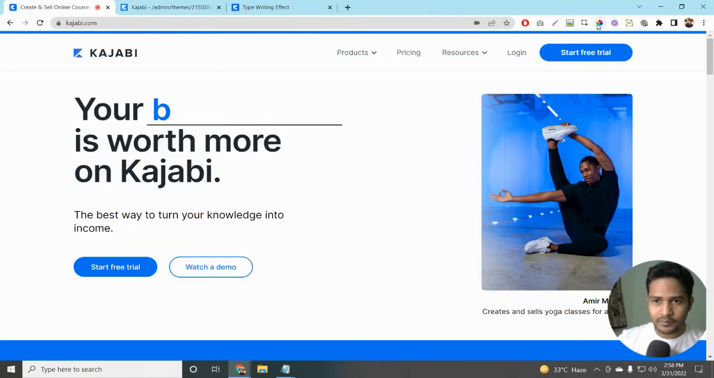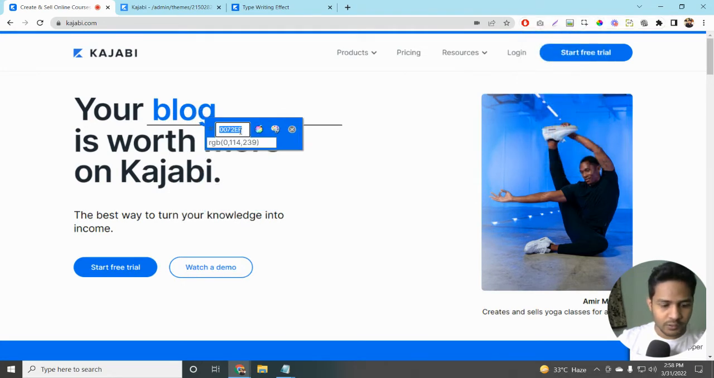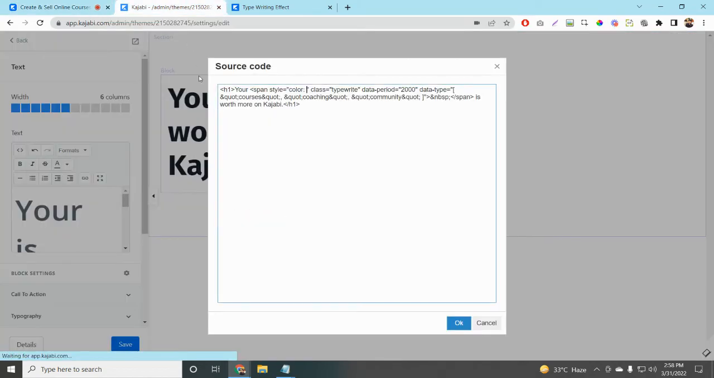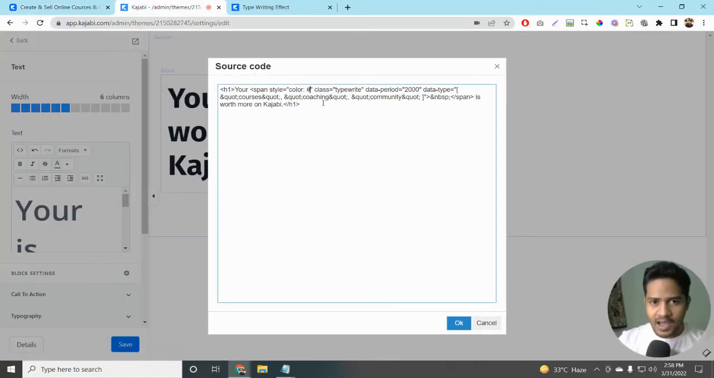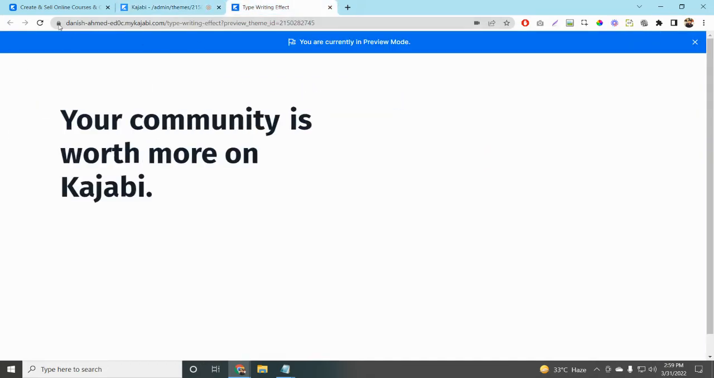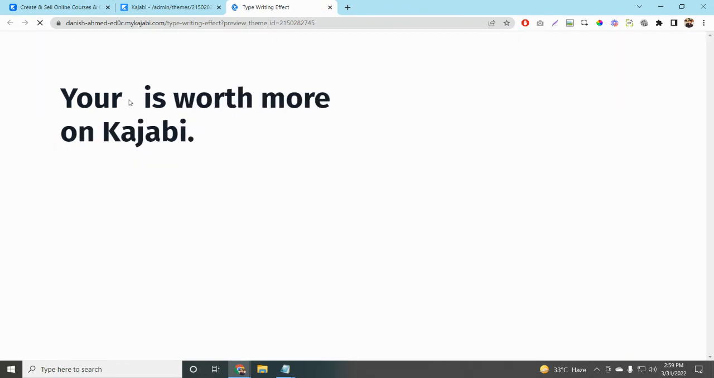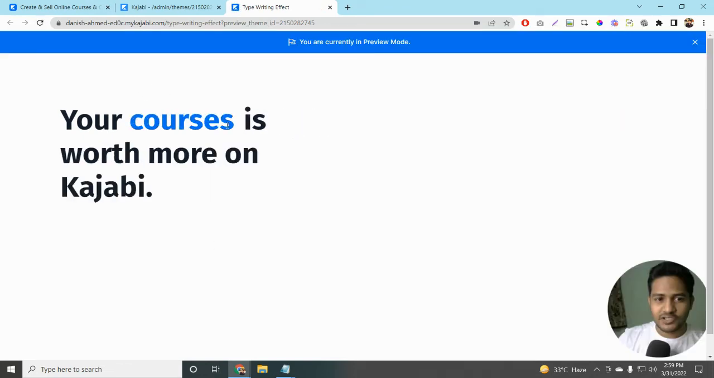So I'm just going to pick up my color picker over here and copy the hex color code for this blue. Come over here, add a pound sign, and paste the color code. Okay, that's it. Click on OK over here and click on save. Once it saves, preview your page, and you're going to find that the text color has changed.